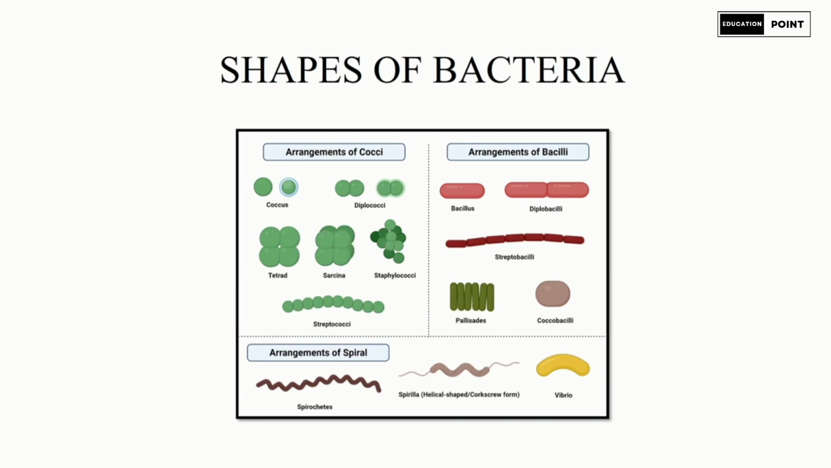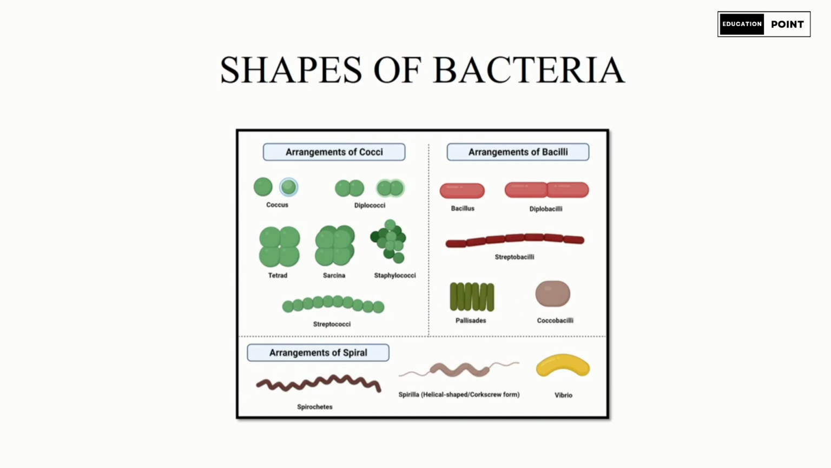If you look at the arrangement of the bacilli, single is called bacillus. If it occurs in pairs, it will be termed diplobacilli. If it is in a chain, it will be termed streptobacilli. And if it is just like that, it is palisades bacteria. And if the cocci and bacilli shapes both occur together, it will be termed cocobacilli.